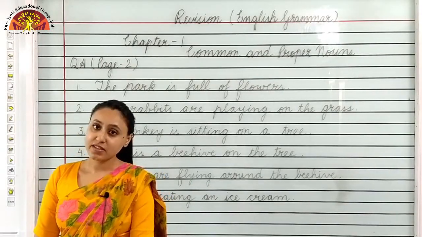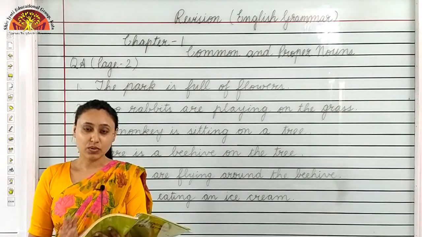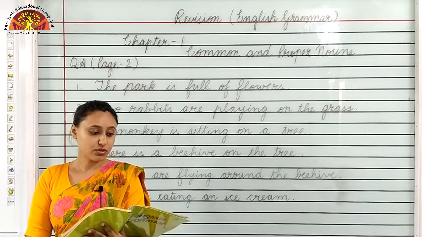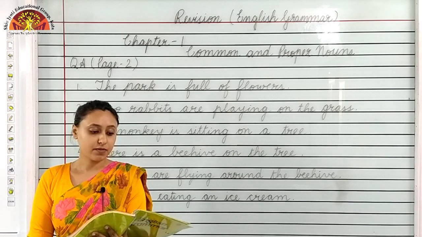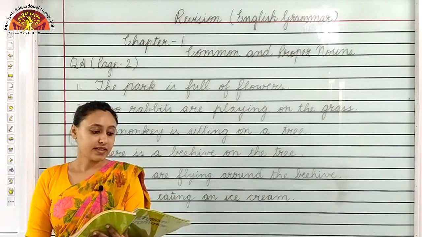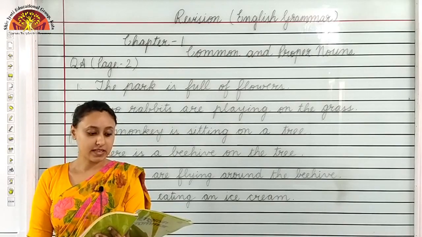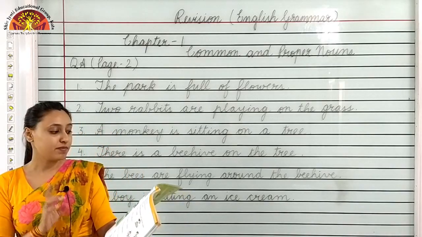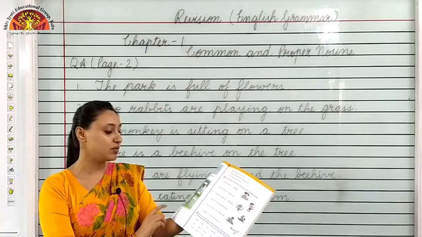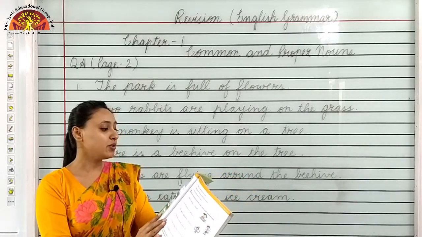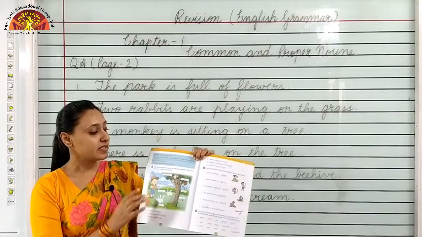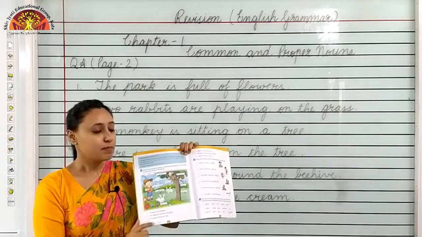Now we will revise our book work. So kids, open your book and take out page number 2. Question A, underline the common nouns in the following sentences. Write them in the correct boxes in the picture. So children, first you have to underline the common nouns in the sentences. Then you have to write the correct nouns in front of the picture.